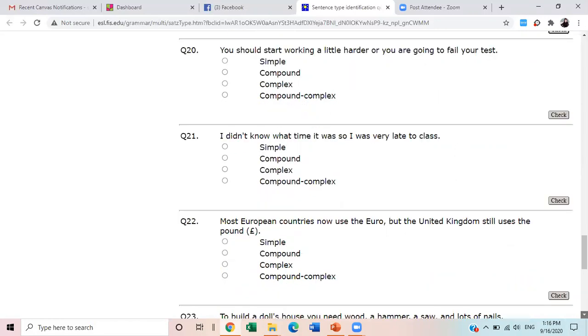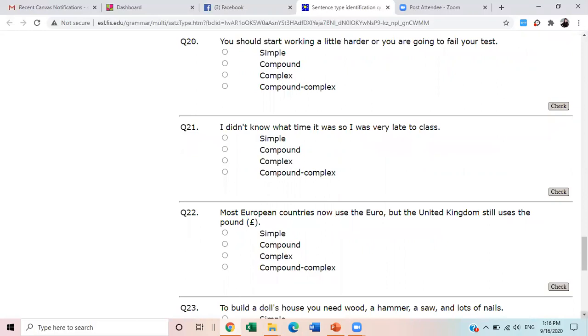You should start working a little harder, or you are going to fail your test. Complex, ma'am. Okay. Why complex? Because of "or". "Or" is one of the fanboys words. So fanboys go with complex or compound.